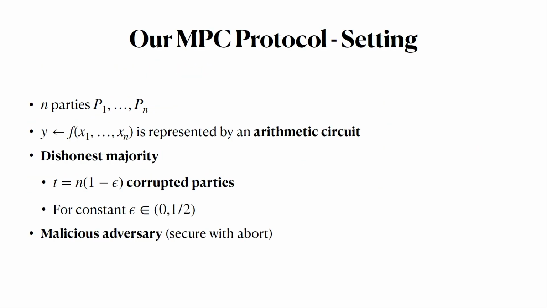The specific MPC setting in this talk is secure computation of arithmetic circuits over some finite field, in the dishonest majority setting. So we have a constant fraction of the parties who may be corrupted. There's some parameter epsilon, which is less than half, and we assume that at least epsilon n parties will be honest in the protocol. And the goal is to achieve malicious security with abort.